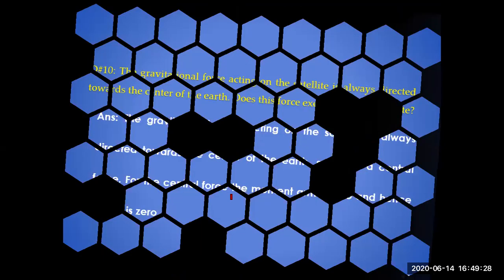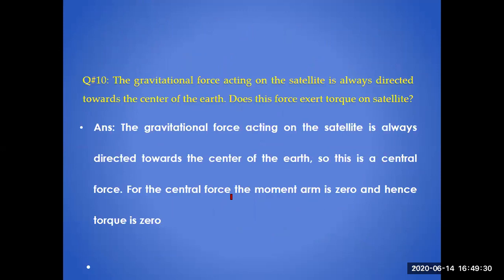So the last one: gravitational force acting on the satellite is always directed towards the center of the Earth. Does this force exert torque on the satellite? The gravitational force acting on the satellite is always directed towards the center of the Earth, so this is a central force. For a central force the moment arm is zero, hence there is no torque produced.